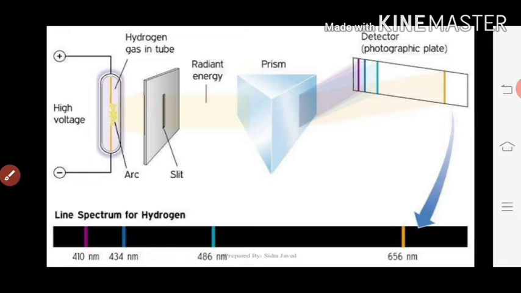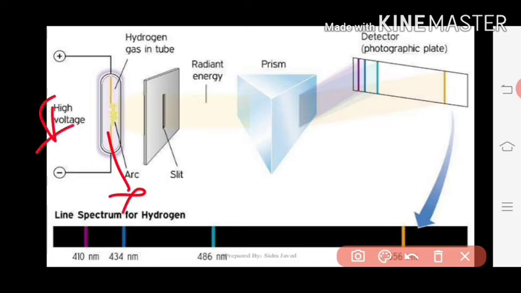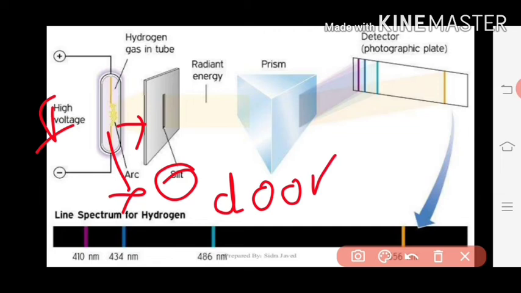Okay, here the illustration is given. You can see this will be the hydrogen gas, and the electric current is provided here, and this hydrogen gas will form atoms, and it will emit light. This light is passed through these slits. A slit is nothing but a narrow opening, or a door for the light.